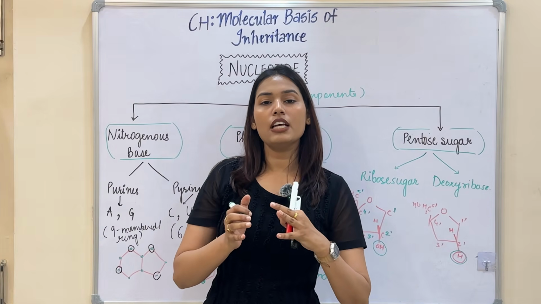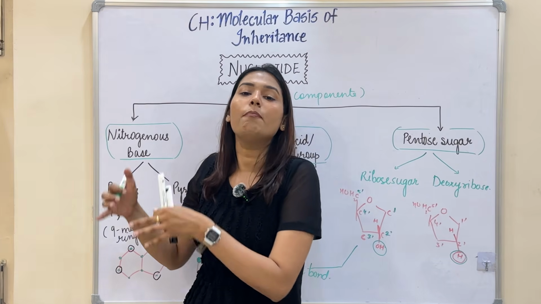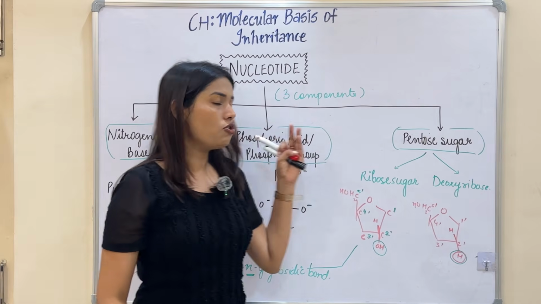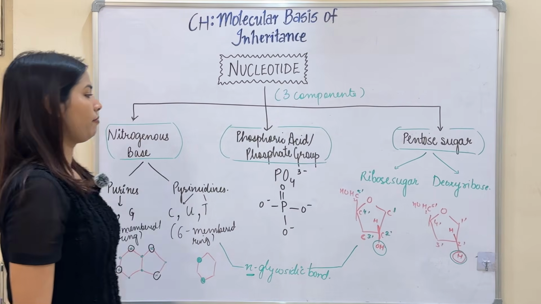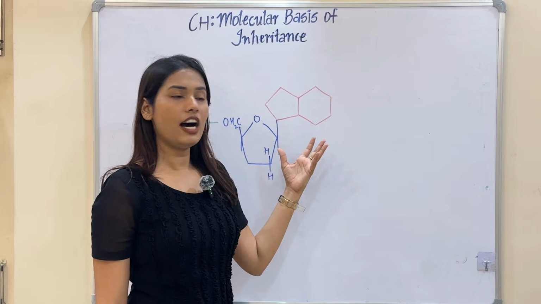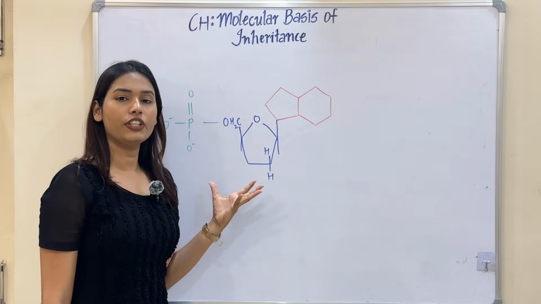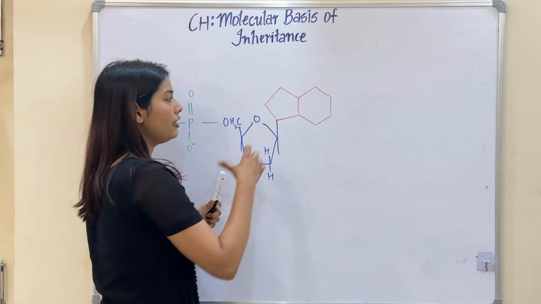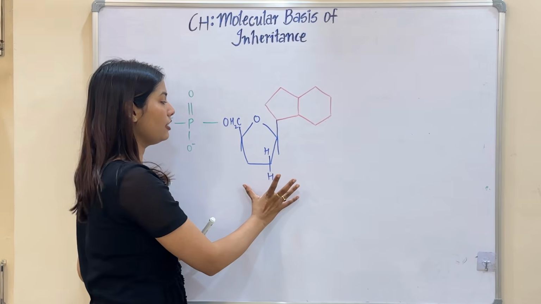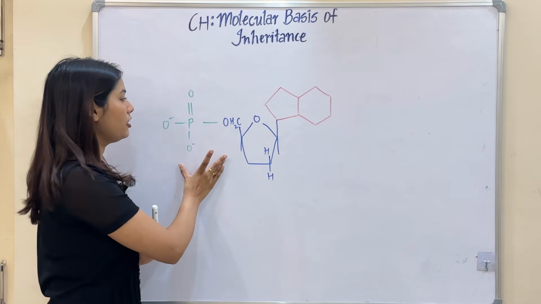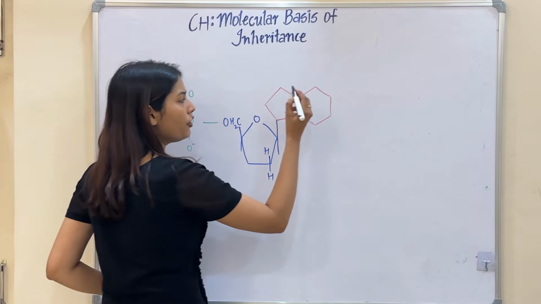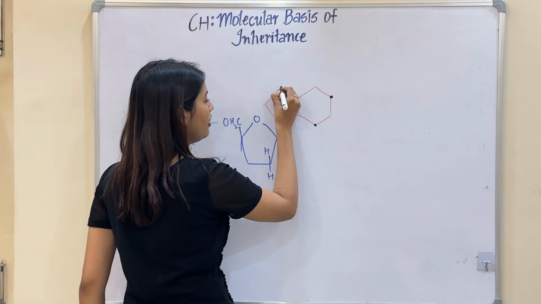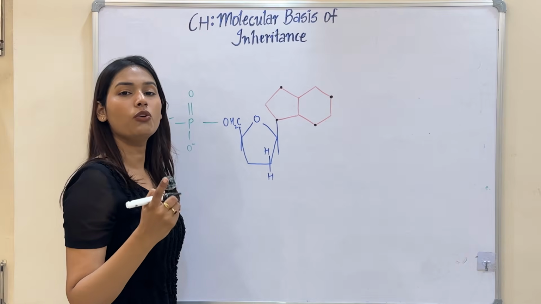They are going to bind themselves and then form a polymer as well, to form a specific DNA or an RNA. So let's just draw the structure here. I have arranged the three components of a nucleotide and formed a complete nucleotide. So this is my nitrogenous base, this is my pentose sugar, and this is my phosphate group. I have already told you that here and here, here and here are my nitrogen groups.